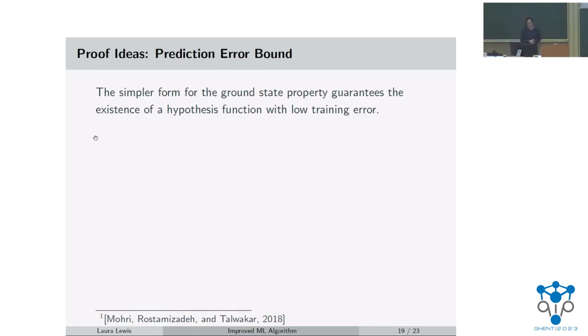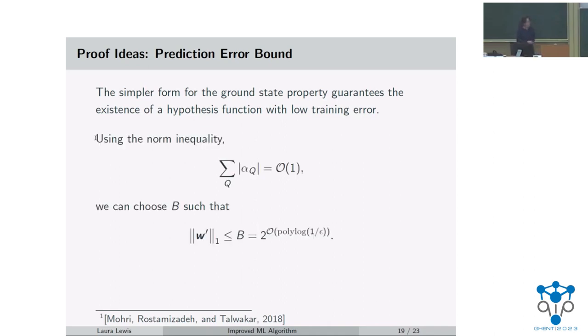Okay. And so now let's put everything together to prove the prediction error bound. Previously, in the slide where I was talking about the simpler form for the ground state property, I showed that trace O rho of x can be approximated as a linear function over the feature space. This simpler form guarantees the existence of some hypothesis function that has a low training error. And in order to get the prediction error, we need to choose this hyperparameter B such that the one norm of w prime is bounded above by B.